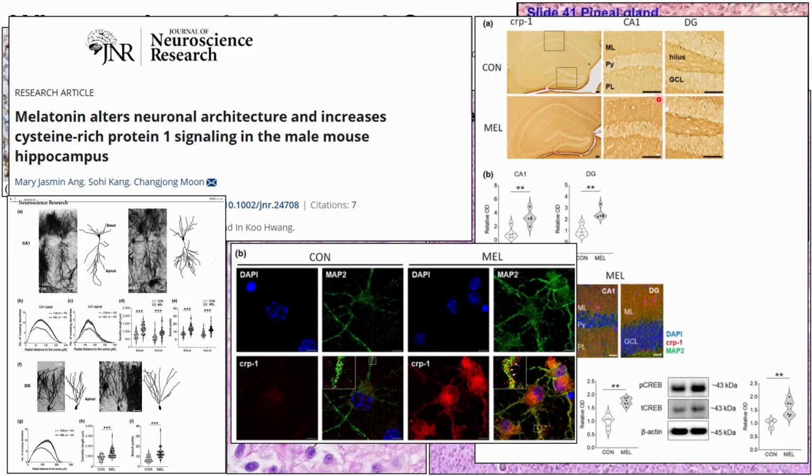Here we can see actual mice brain, while this one is from artificially cultured neurons. And we proved that the increase in melatonin also corresponded to an increase in a specific gene, CRP1, which has also been implicated in improved memory and cognition.